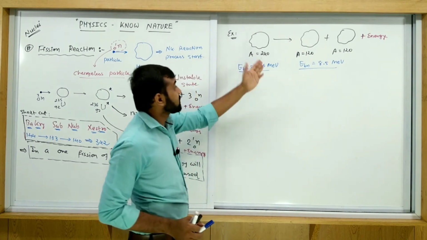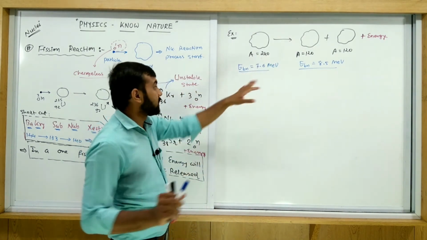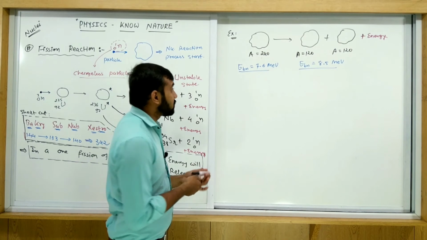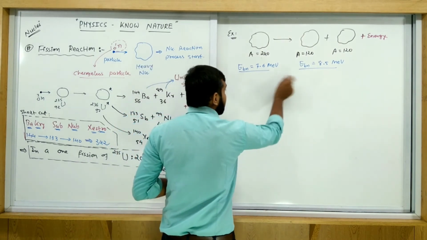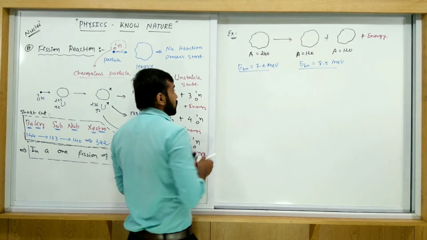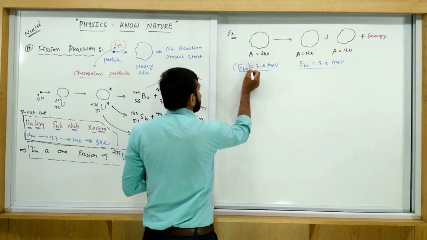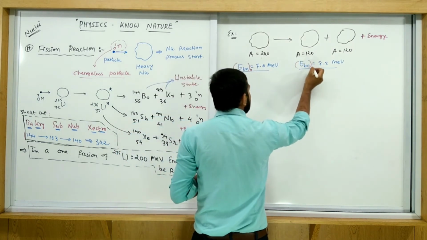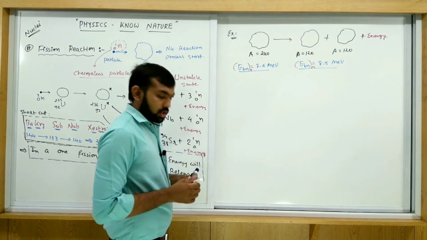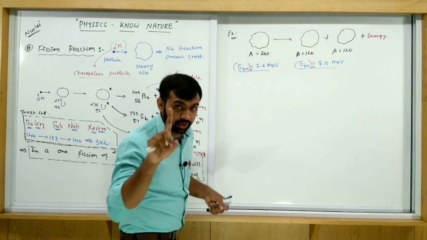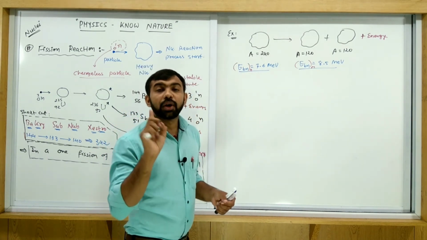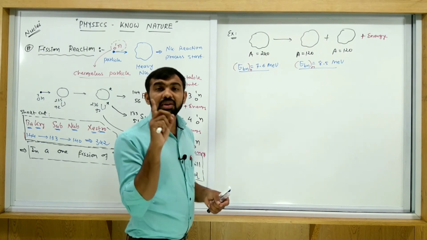So how much energy is released in this process? What is the delta E between these two, EBN of the heavy nucleus and EBN of the middle nucleus? So what is delta E per nucleon? Again, you must remember, per nucleon.